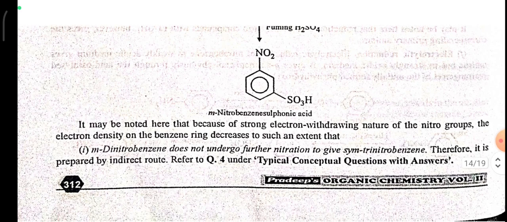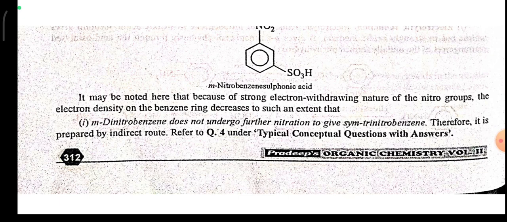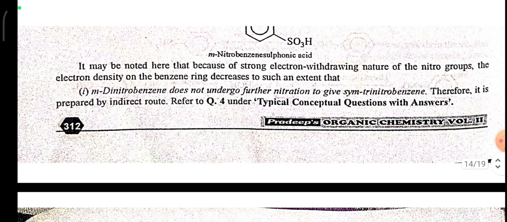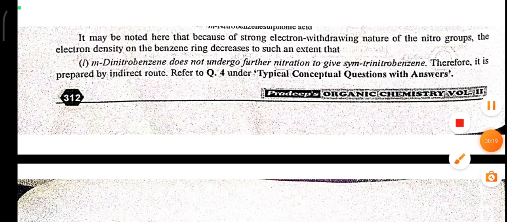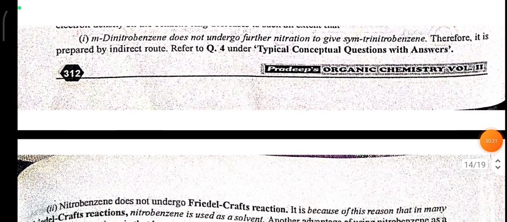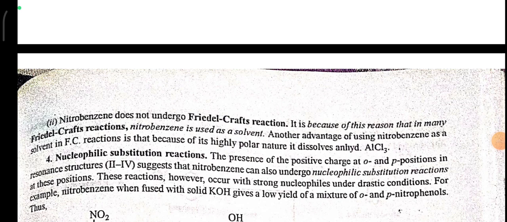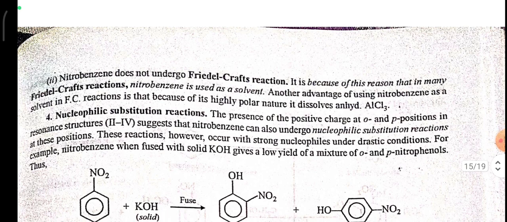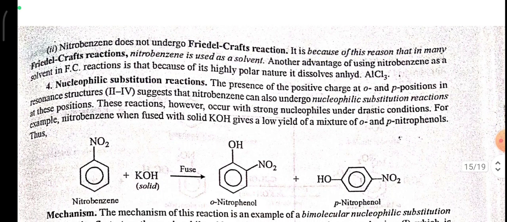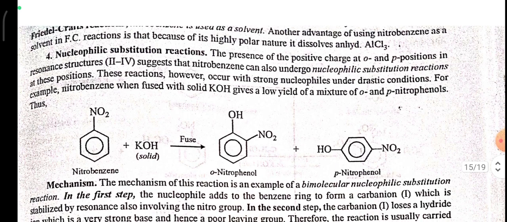It may be noted here that because of the strong electron withdrawing nature of the nitro groups, the electron density on the benzene ring decreases to such an extent that meta-dinitrobenzene does not undergo further nitration to give a symmetrical trinitrobenzene. Therefore, it is prepared by an indirect route. Nitrobenzene does not undergo Friedel-Crafts reaction. This is because in many Friedel-Crafts reactions, nitrobenzene is used as a solvent. Another advantage of using nitrobenzene as a solvent in Friedel-Crafts reaction is that, because of its highly polar nature, it dissolves anhydrous aluminum chloride.